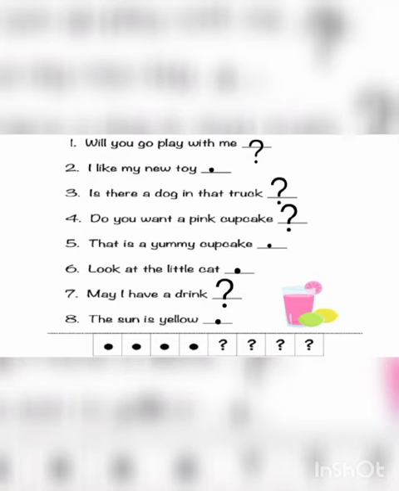These are the examples. We will put suitable punctuation marks against these sentences. Let's start. Will you go play with me? This is a question. So we will write question mark at the end of this sentence. I like my new toy. This is a simple sentence. So we will write full stop at the end of the sentence.